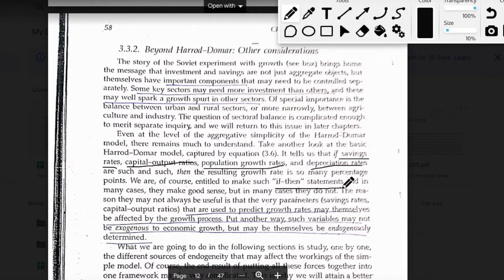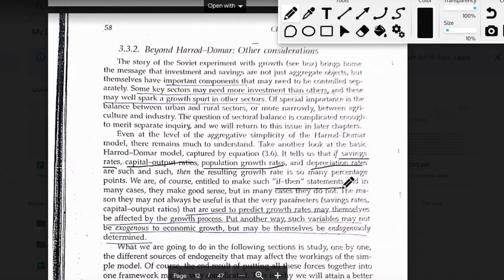Which means that we can say that if savings rate is equal to so and so percentage points, capital output ratio is equal to so and so value, population growth rate is equal to so and so, and depreciation rate is equal to a particular value, then the growth rate will be equal to a particular value. Plugging in the values of these different parameters, we can calculate the growth rate of income or income per capita.